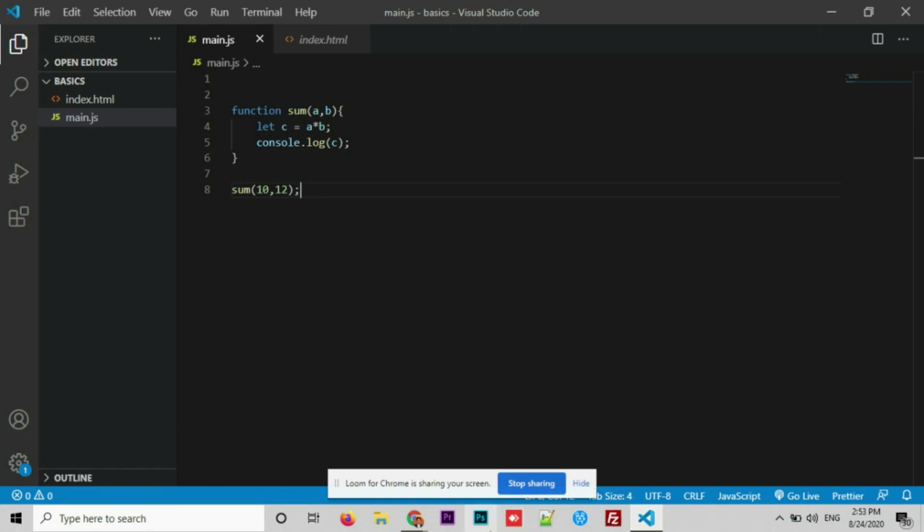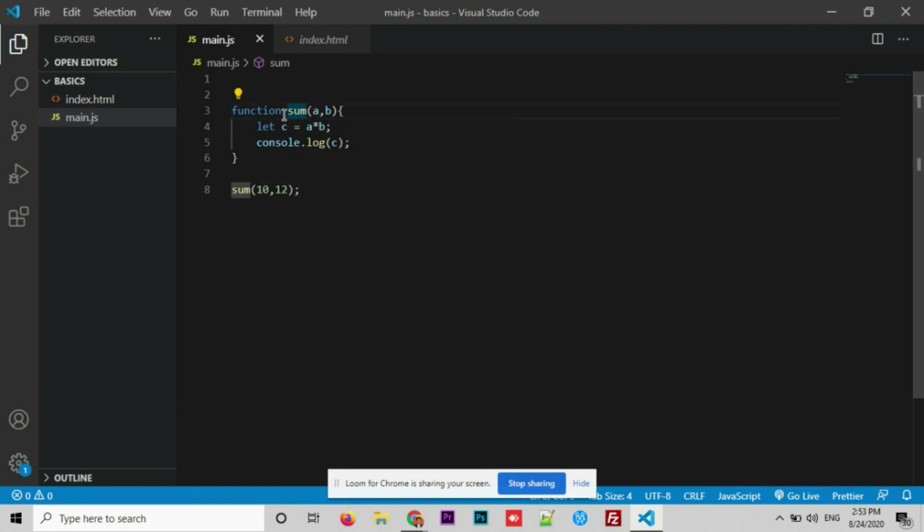Let me change this normal function which was written in the previous video into an arrow function so that you can easily understand the syntactical difference. There are also other differences when we compare a normal function with an arrow function. That we'll discuss in later videos.